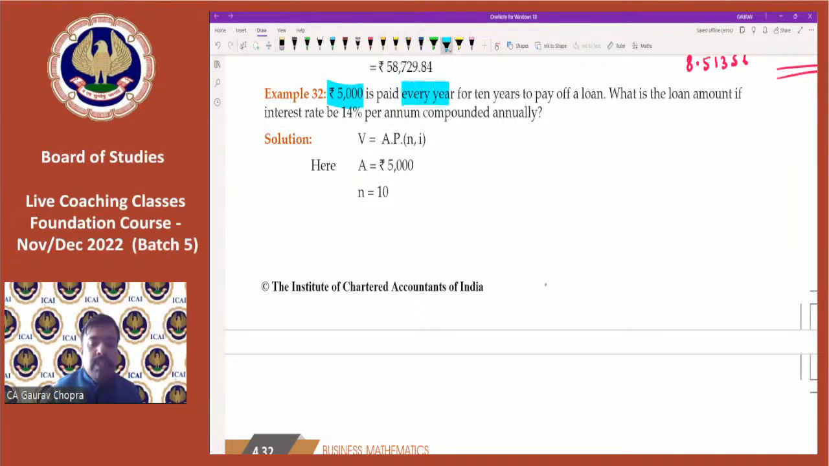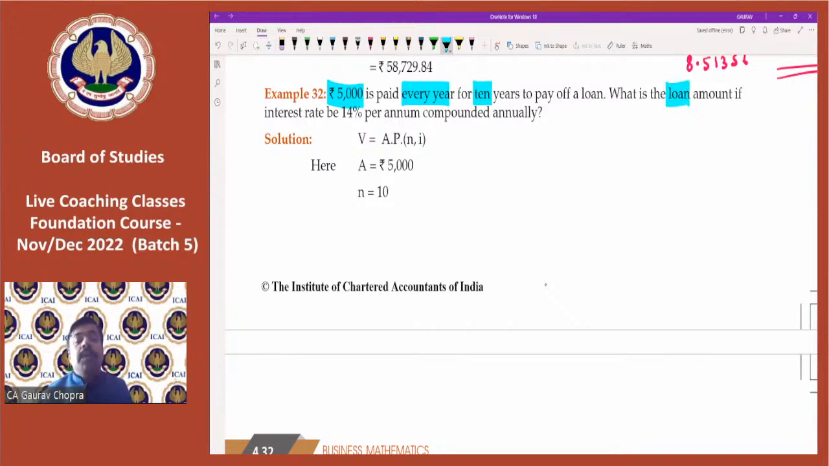It is paid every year. For how many years? 10 years to pay off the loan. That means we had taken a loan and now we are paying the installments. So what is the EMI? That installment is of 5,000. What is the loan amount if the interest rate is 14%?